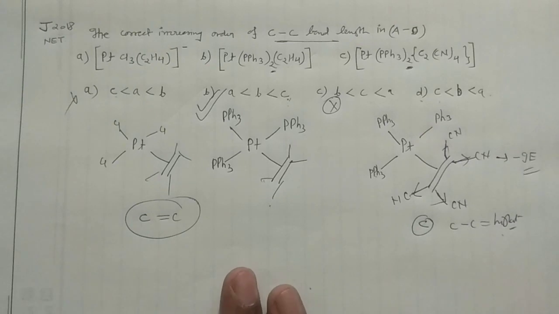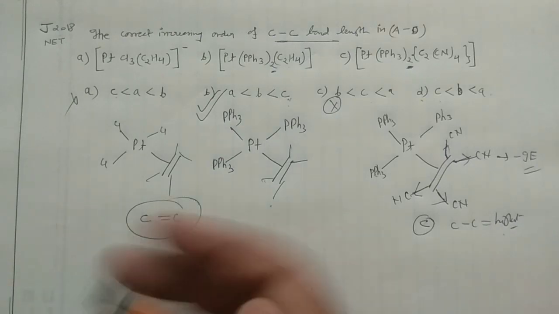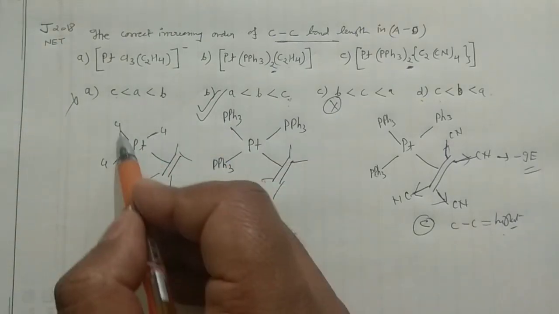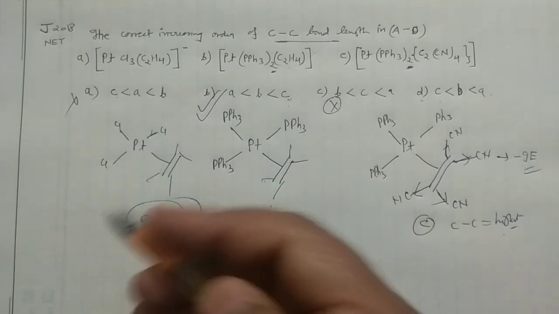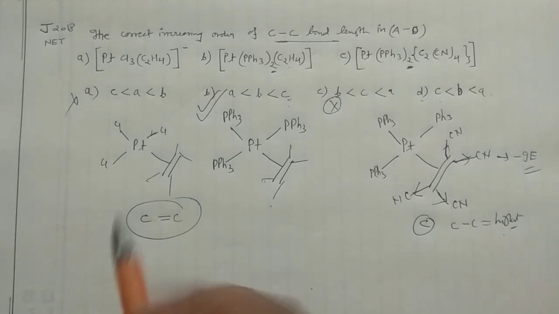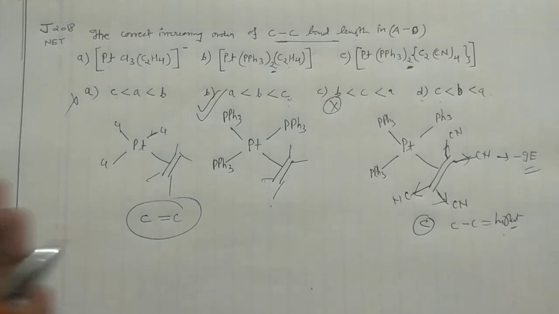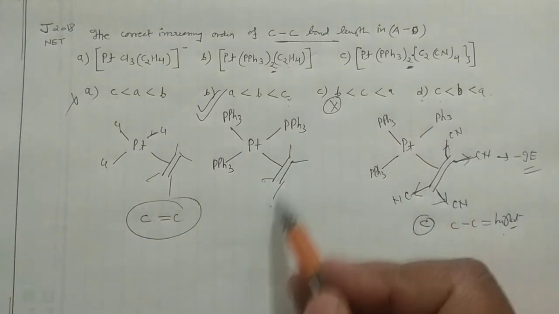So this is how you can solve the problem based on this. So this option is the correct option actually. If you want to go into a little detail, the chlorines are there, so electron density is there. But I don't think there is a need to go into that particular concept. You can solve the problem based on the minus I effect of this one.